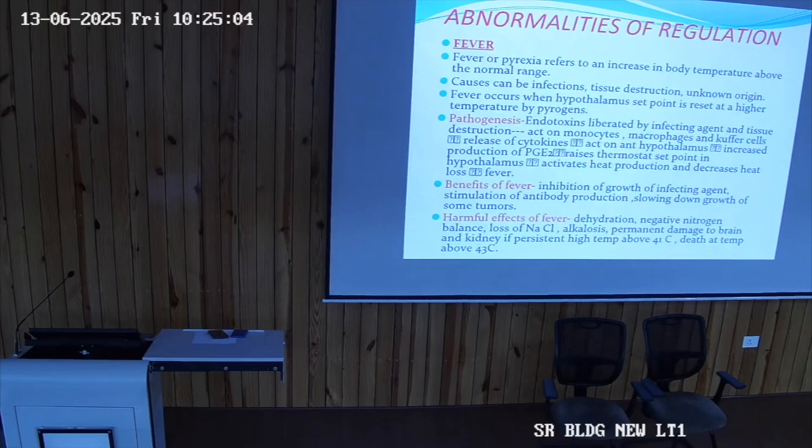So these prostaglandins, they are responsible to change or to shift the thermostat. So now the body's normal body temperature will be 99 degree Fahrenheit, 100 degree Fahrenheit.